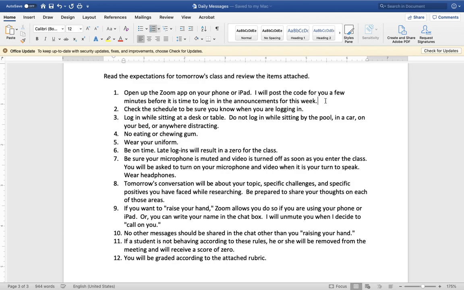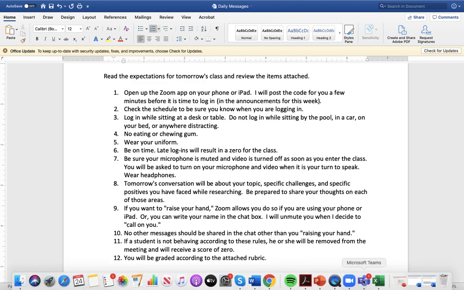Number one says open up the Zoom app on your phone or iPad. I will post the code for you a few minutes before it is time to log in, in the announcements for this week. And I'm going to put this in parentheses. So because there's two prepositions right next to each other, it doesn't really help.